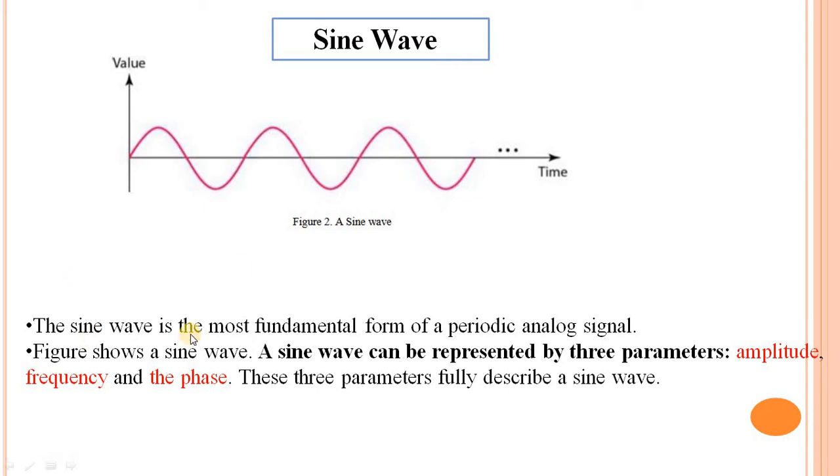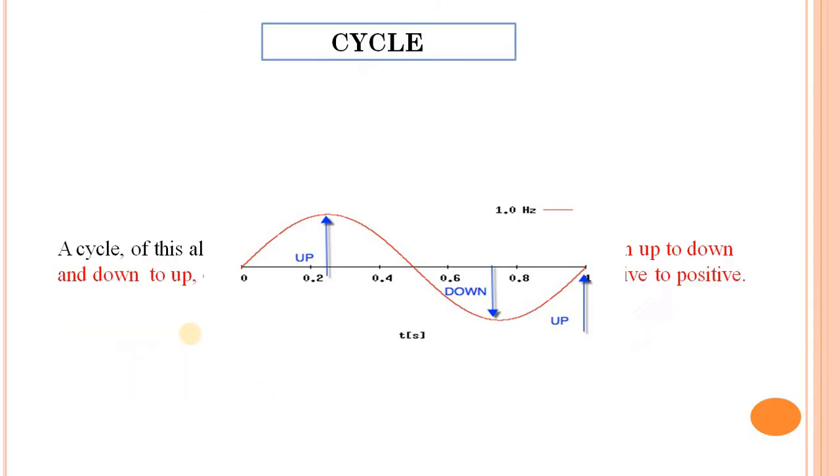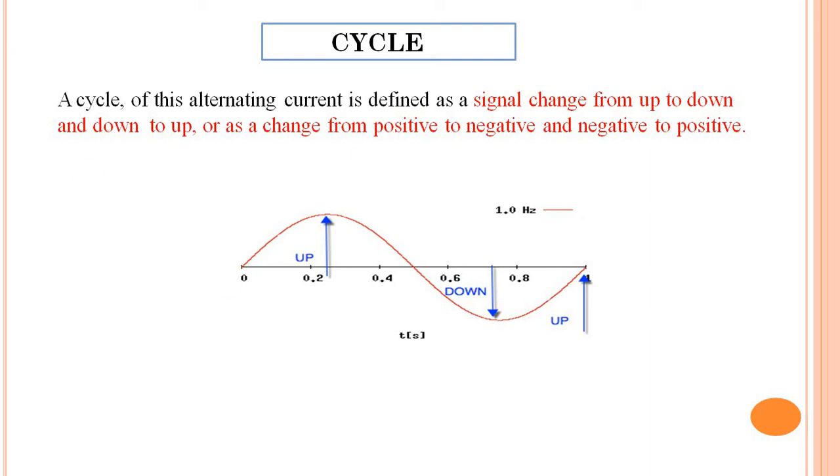Next point is cycle. A cycle of alternating current is defined as follows: when the signal changes from up to down and down to up, or from positive to negative and negative to positive, it is called a cycle.